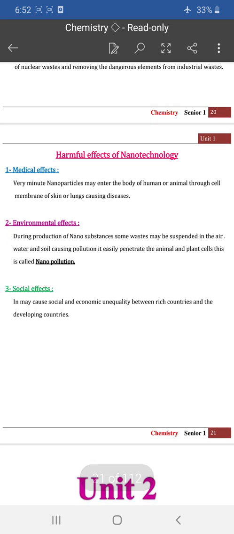The harmful effects of nanotechnology. For example, the medical effect: very small nanoparticles may enter the body of humans or animals through the cell membrane of the skin or lung, causing disease. An environmental effect: during the production of nanosubstances, some waste may be suspended in the air, water, soil, causing pollution. It easily penetrates animal and plant cells. This is called nanopollution. Last one, social effect. It may cause social and economic inequality between rich countries and developing countries.